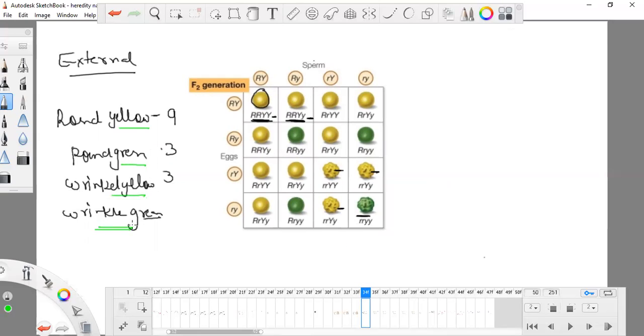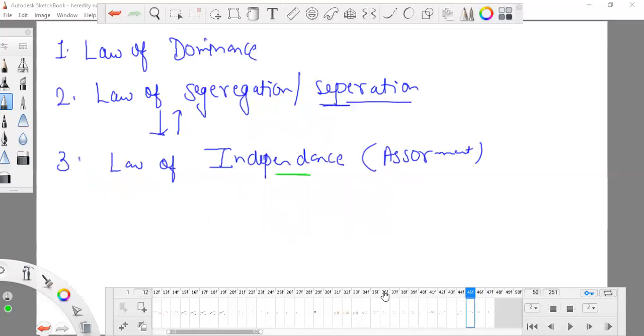These are the 4 types of varieties we are getting, and they are free. So these 2 laws, the law of segregation and the law of independent assortment, are just the same law in another manner. They can segregate, and if they are independent, they can go with anyone; it doesn't matter that it has to go with a particular one. They can form various types of combinations.